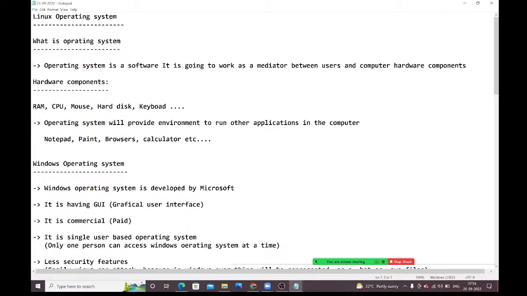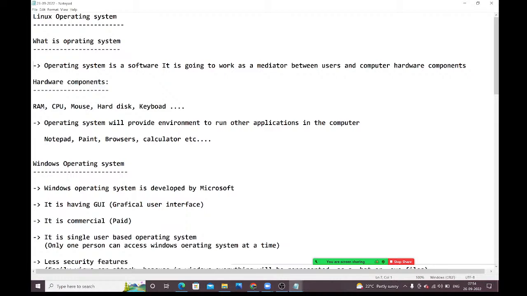Generally, in our laptops and personal computers, we will have the Windows operating system. Right? If we want to install Linux, guys, most probably we will have only the Windows operating system. Who developed this Windows operating system? Microsoft developed it. Windows has a GUI facility, through which we can perform the operations. And Windows is a commercial version. Commercial means paid. It is not free, guys. You will get free trials, and after that Windows is a paid version.